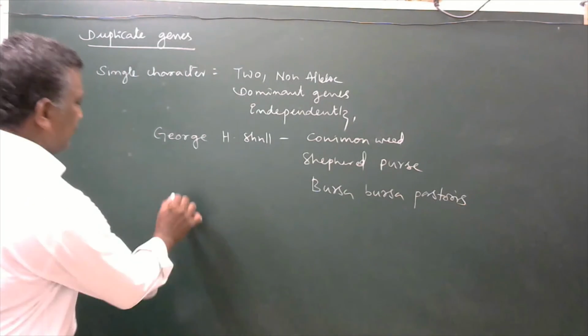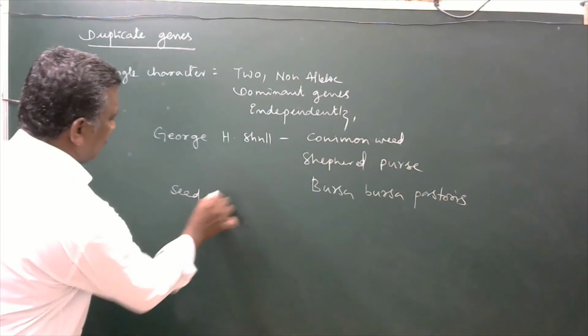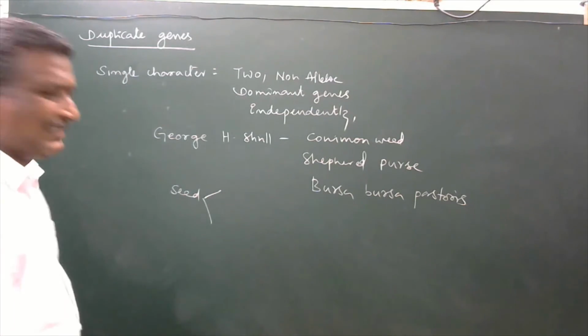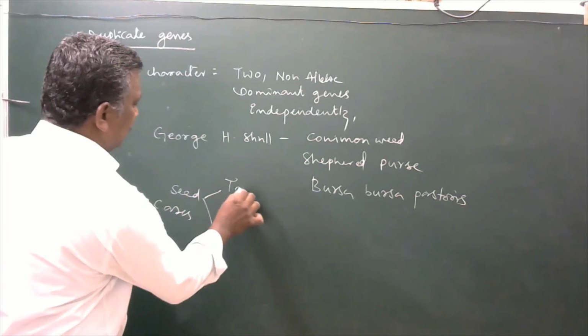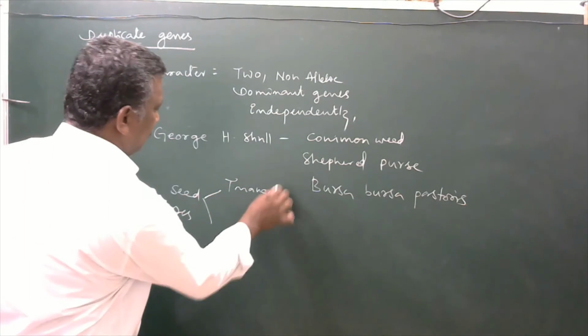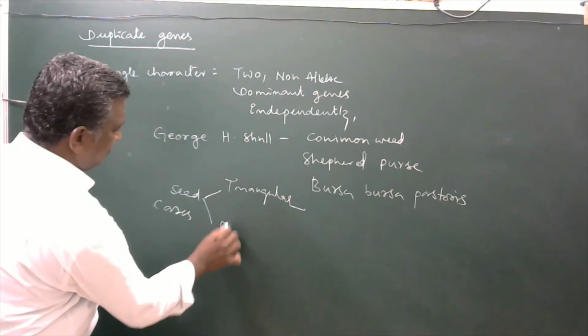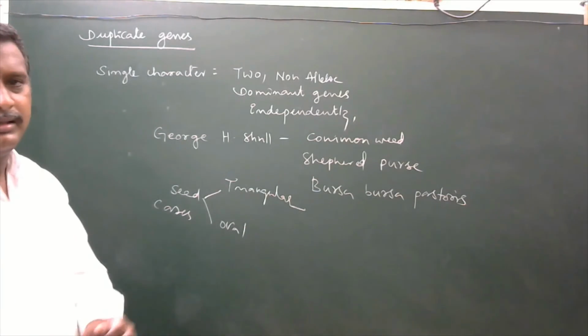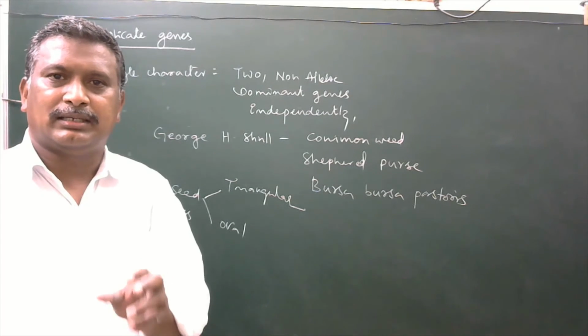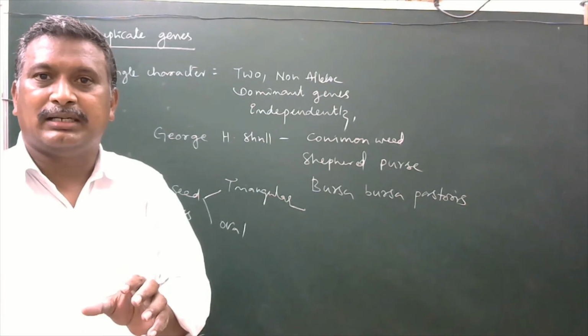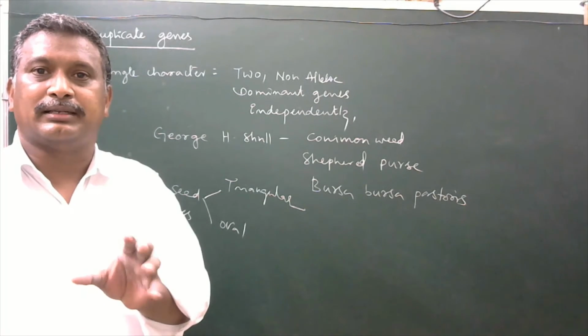Seed cases are of two kinds. One is triangular, the other one is oval. Here, the triangular seed case is totally controlled by two dominant non-allelic genes independently.